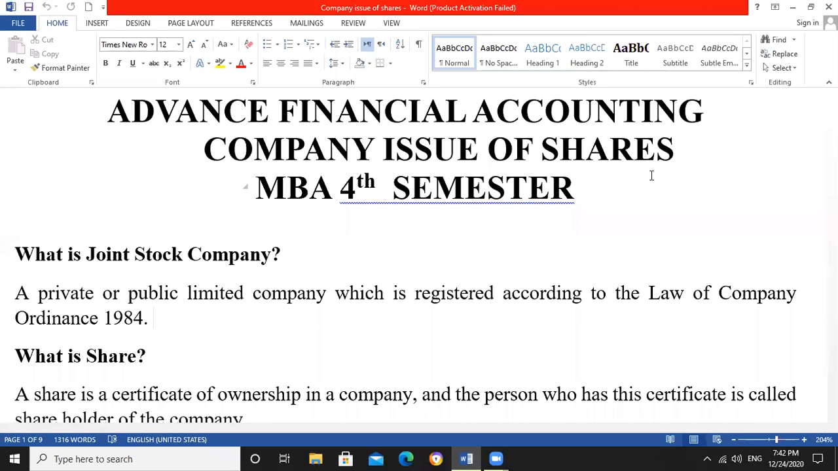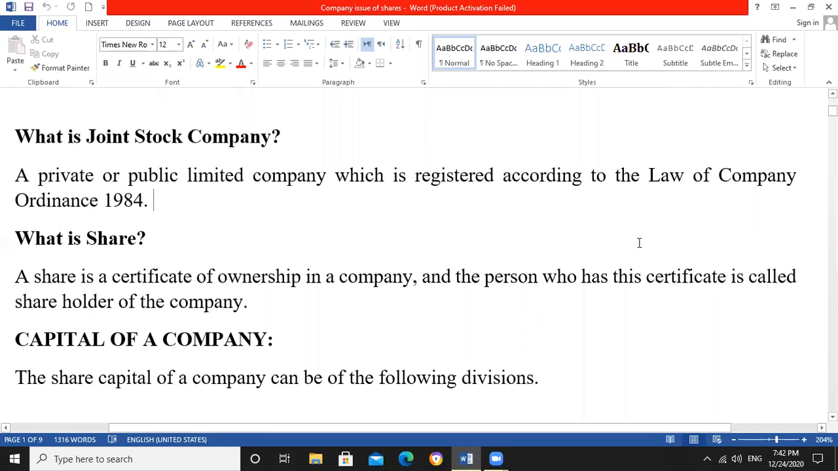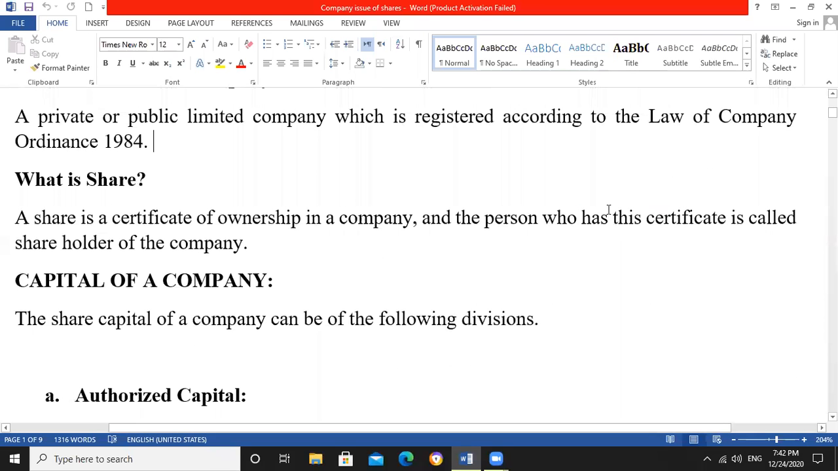I am Salman. I'm here to present you the topic company issue of shares. Before going to start this topic, first of all, I want to give some knowledge about joint stock company. Do you know joint stock company?